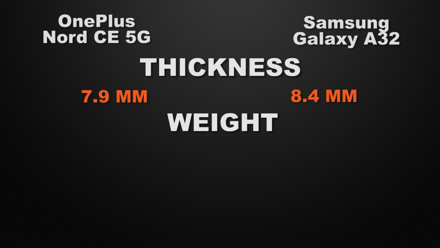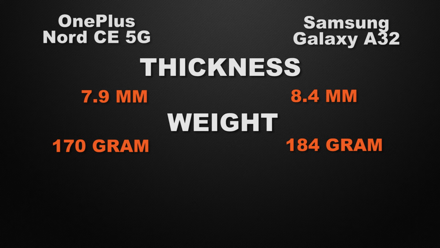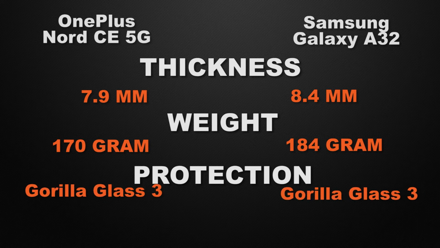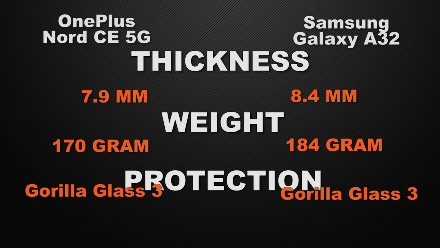Talking about the weight of the devices, Nord comes with 170 grams of weight, whereas A32 has 184 grams of weight. So the winner here is Nord because it has lower body weight. And about the protective glass of the devices, Nord has Gorilla Glass 3, whereas A32 has Gorilla Glass 3. So it's a tie because both of the devices have the same generation of glass.